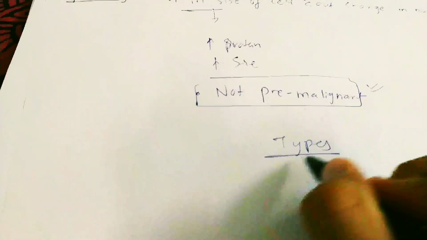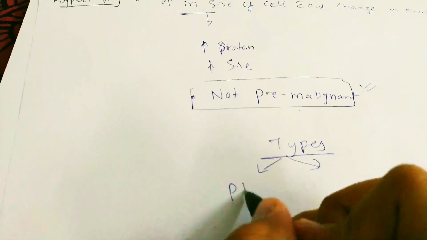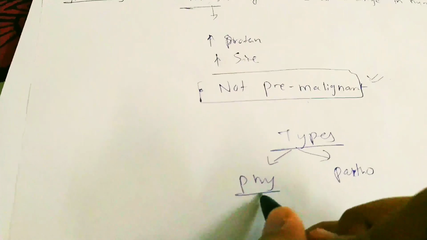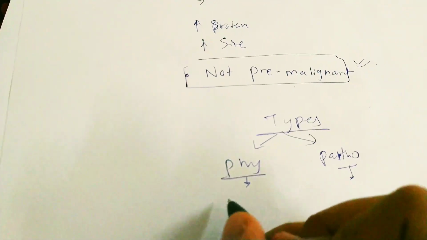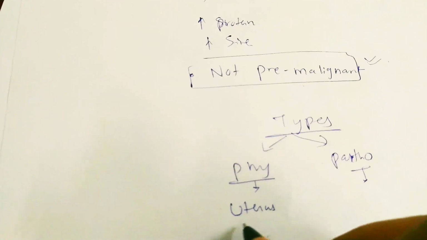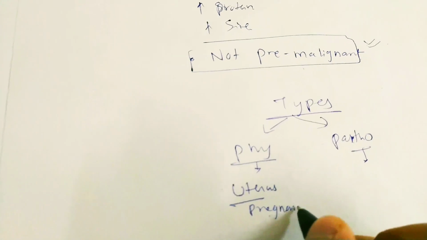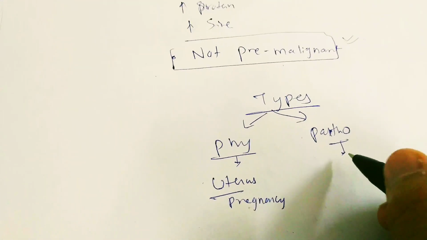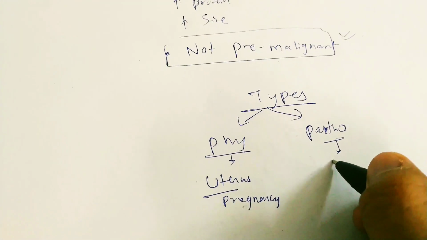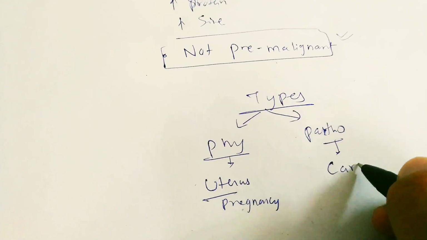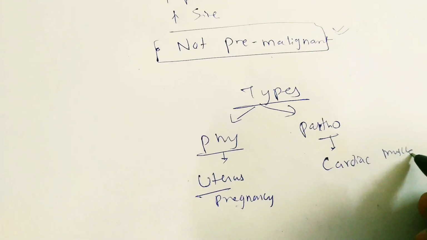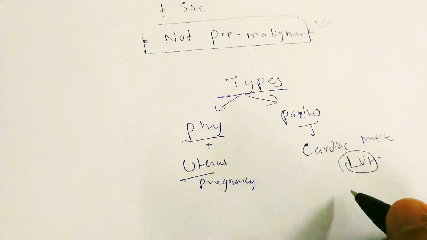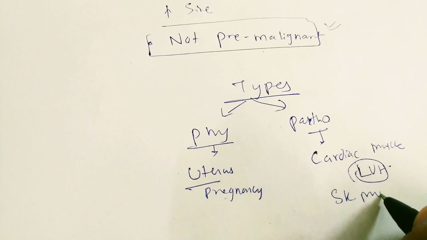Types: physiological and pathological. Physiological hypertrophy is seen in uterus during pregnancy. And pathological hypertrophy is seen in cardiac muscle during left ventricular hypertrophy, and in skeletal muscle hypertrophy.